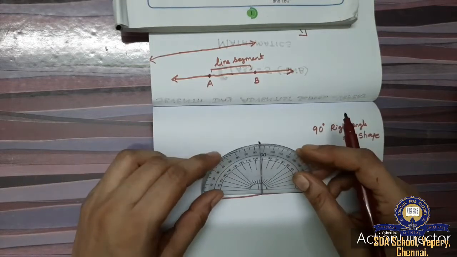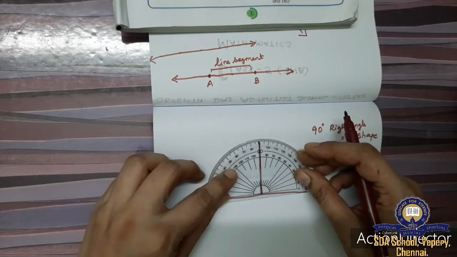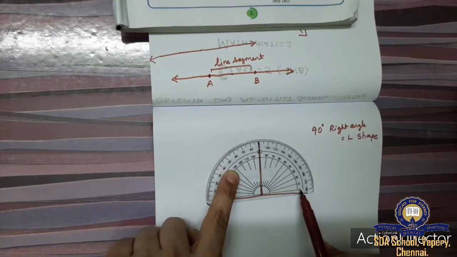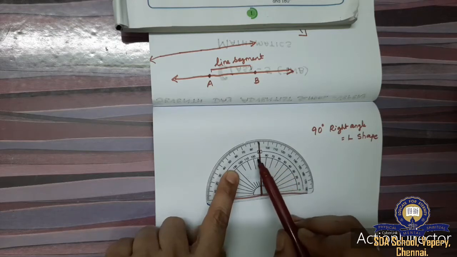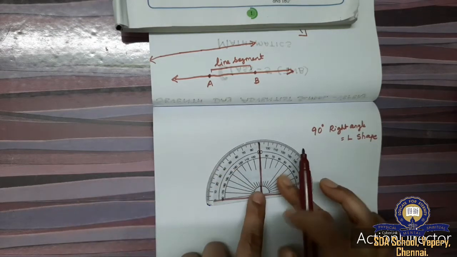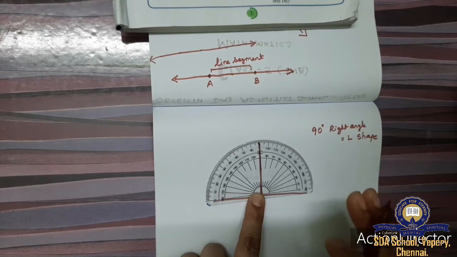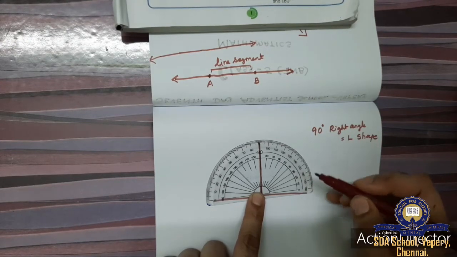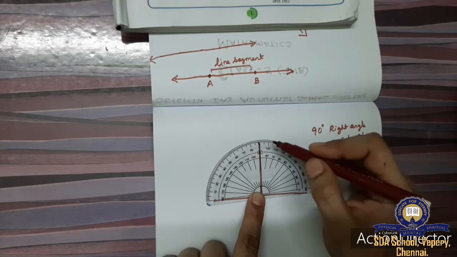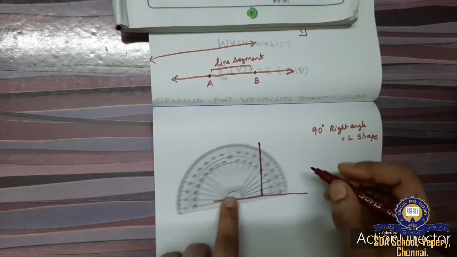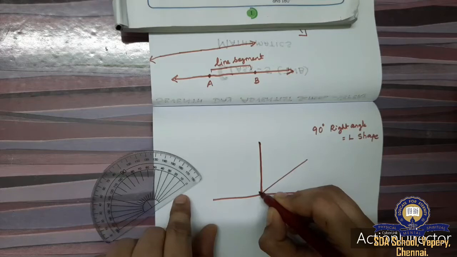Then comes acute angle. I told you this is 90 degree. You can see two measurements here: 0, 10, 20, 30, 40, 50, 60, 70, 80 and it keeps on going till 180, and again it starts from 0, 10, 20 on the upper side. An acute angle is always less than 90. So the numbers less than 90, from 1 degree till 89 degrees, are called acute angles. An acute angle will always be like this.